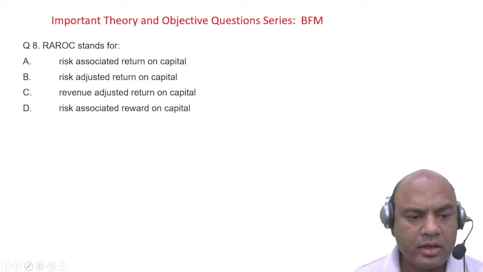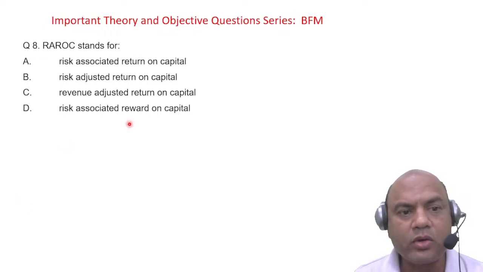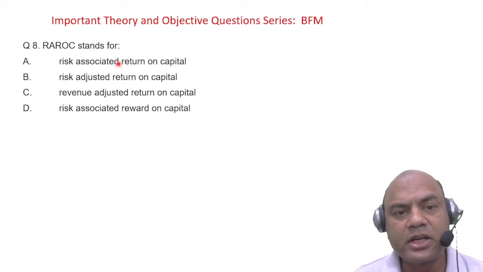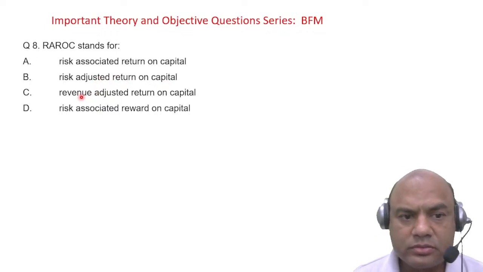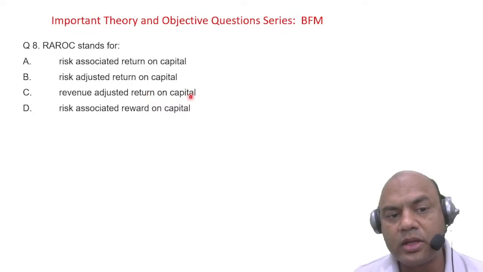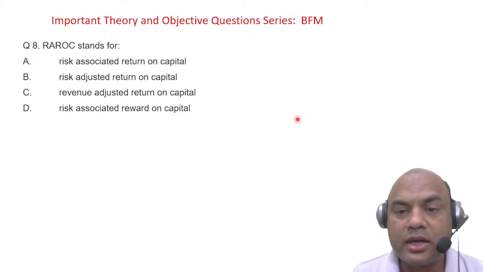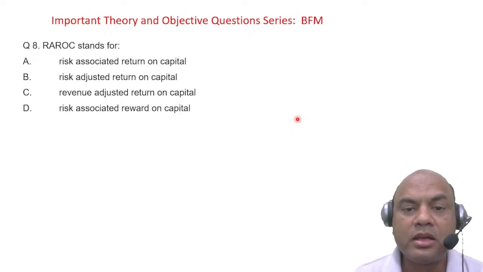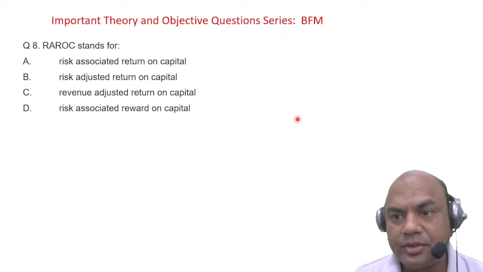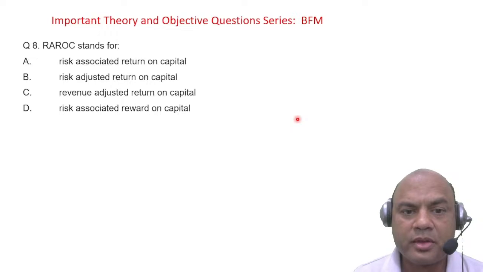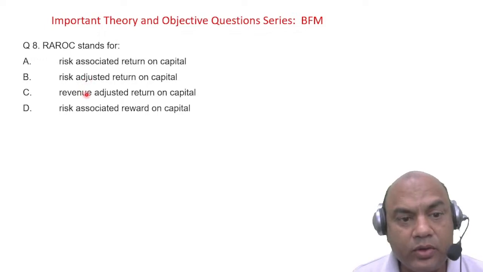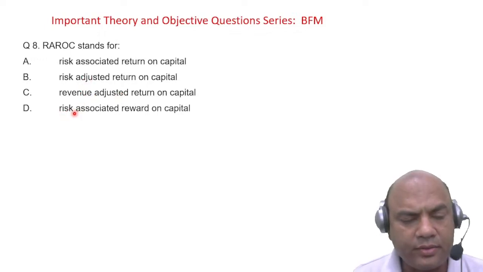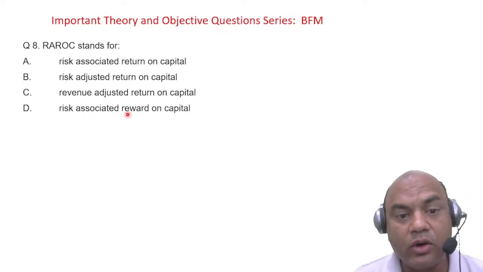First one, what is RAROC? Risk Associated Return on Capital. Risk Adjusted Return on Capital. Revenue Adjusted Return on Capital. Risk Associated Reward on Capital. Is it associated? Is it adjusted or revenue adjusted? Is it a reward?